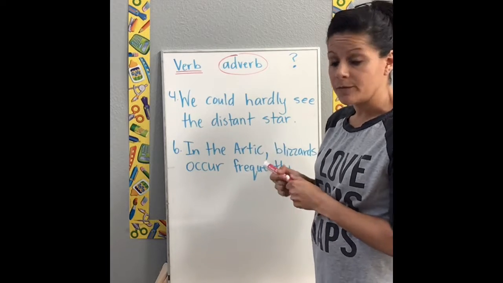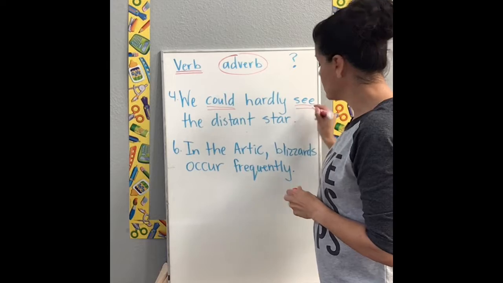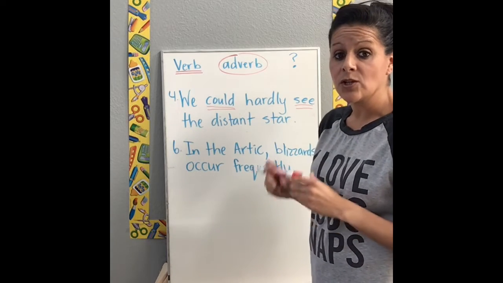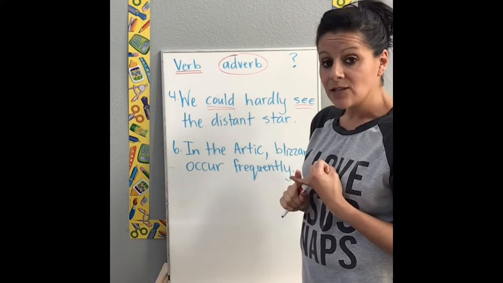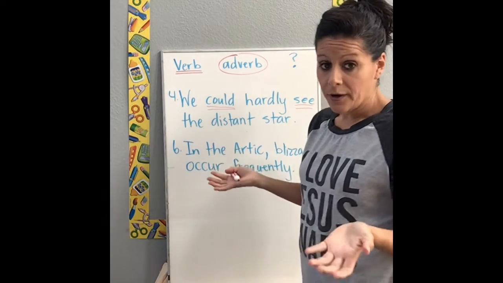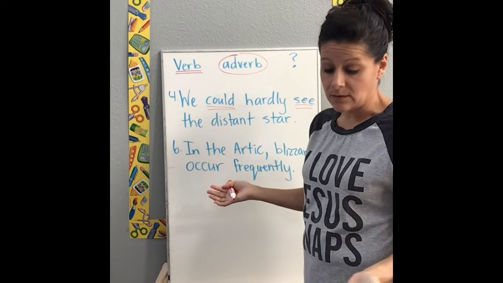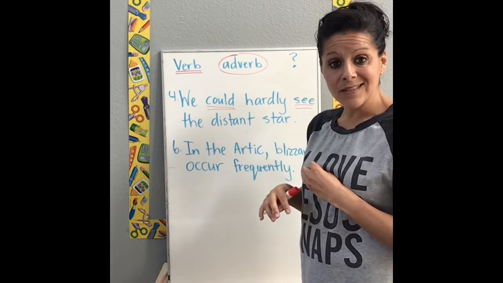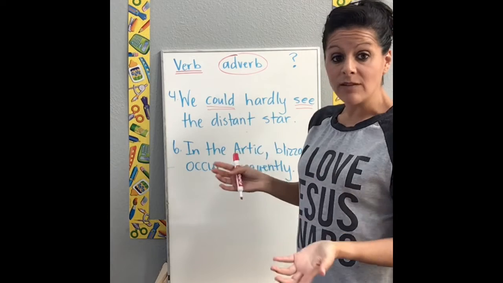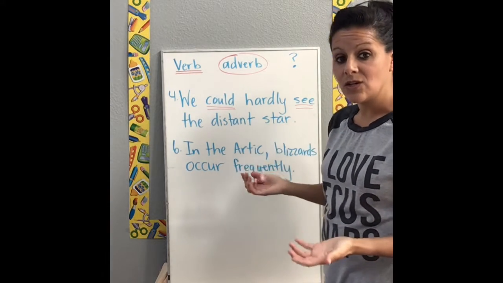So what's our verb? Could see. Okay, verb phrase. Could see. Then we're going to ask ourselves those questions again. Okay, where could we see it? No. When could we see it? No. How could we see it? No. How often could we see it? No. To what extent could we see it?